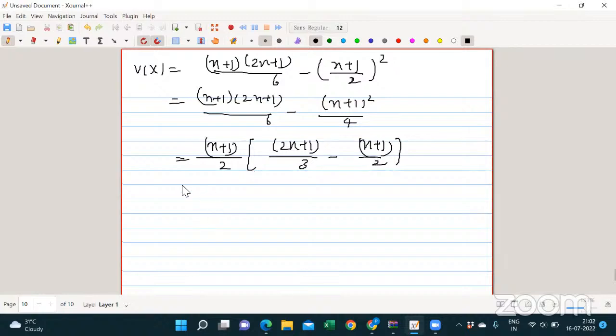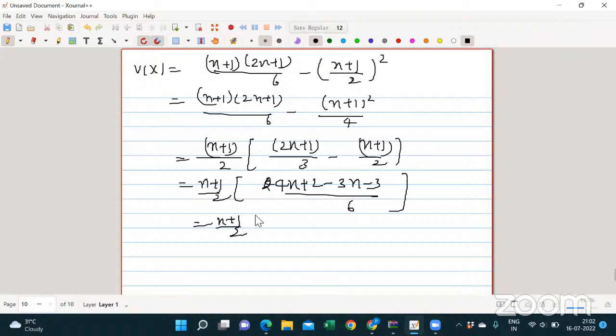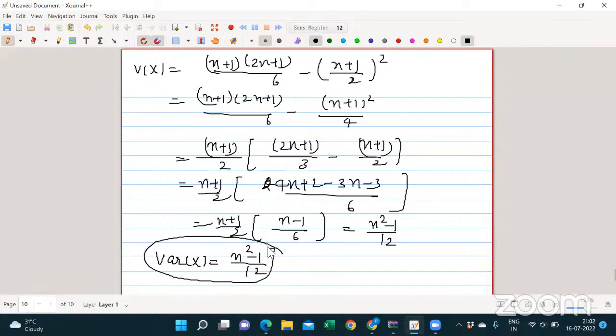Now we can do (n plus 1) divided by 2. If you cross multiply it, it will be 4n plus 2 minus 3n minus 3 divided by 6. So (n plus 1) by 2, it will be (n minus 1) divided by 6. So n square minus 1 divided by 12. So the variance of x is what we get, n square minus 1 divided by 12.